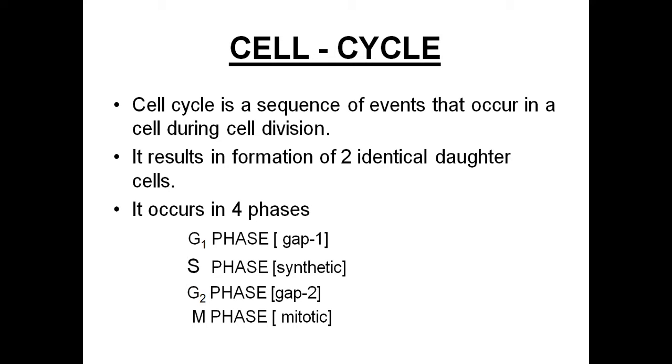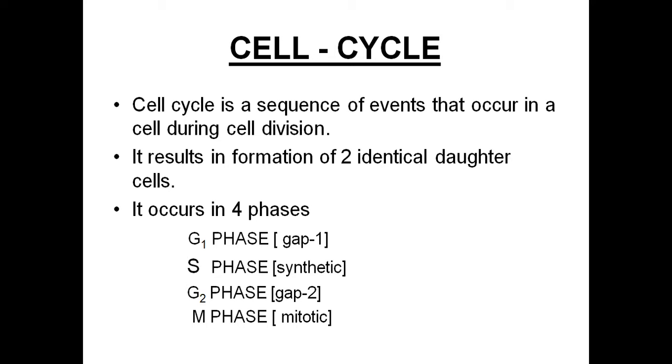For vegetative cells, they undergo mitotic cell division, whereas reproductive cells, or the cells that are present in gametes, undergo meiotic cell division. Other body cells are called vegetative cells, and they divide by mitotic cell division. Before undergoing the cell division, they need some preparation. That preparation is also included along with the cell division and is collectively termed as cell cycle.